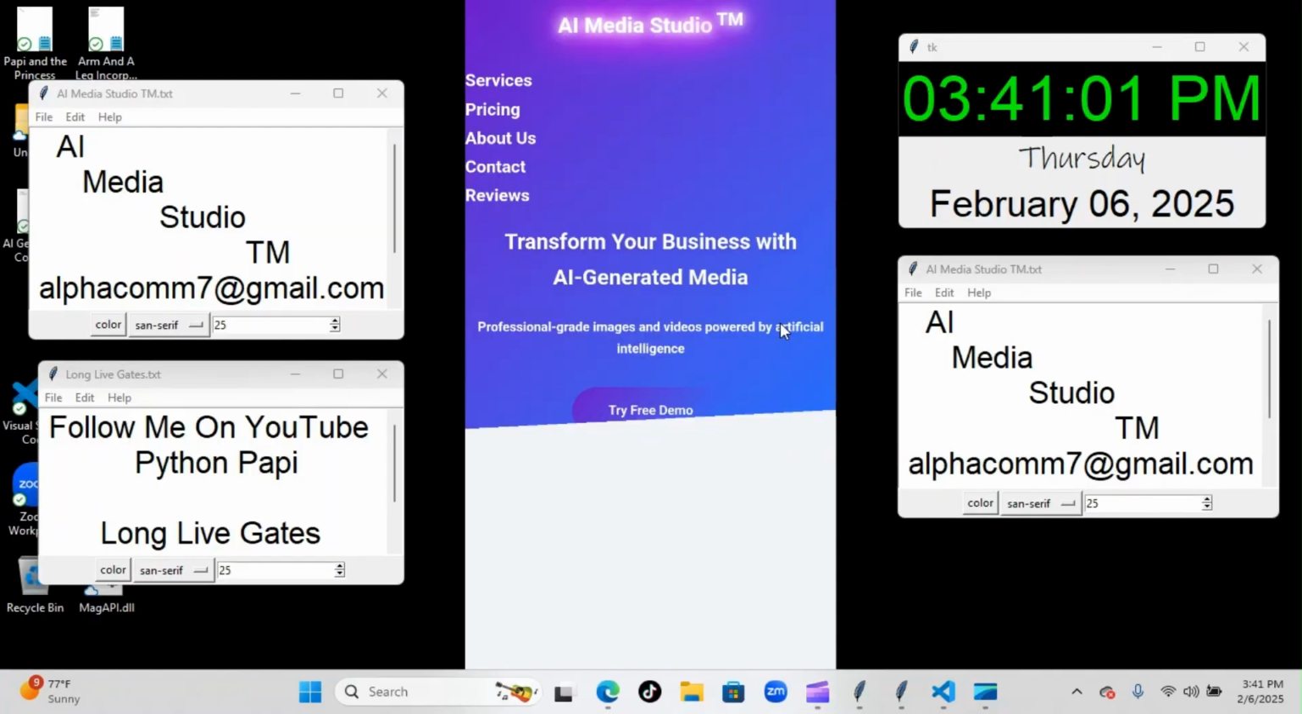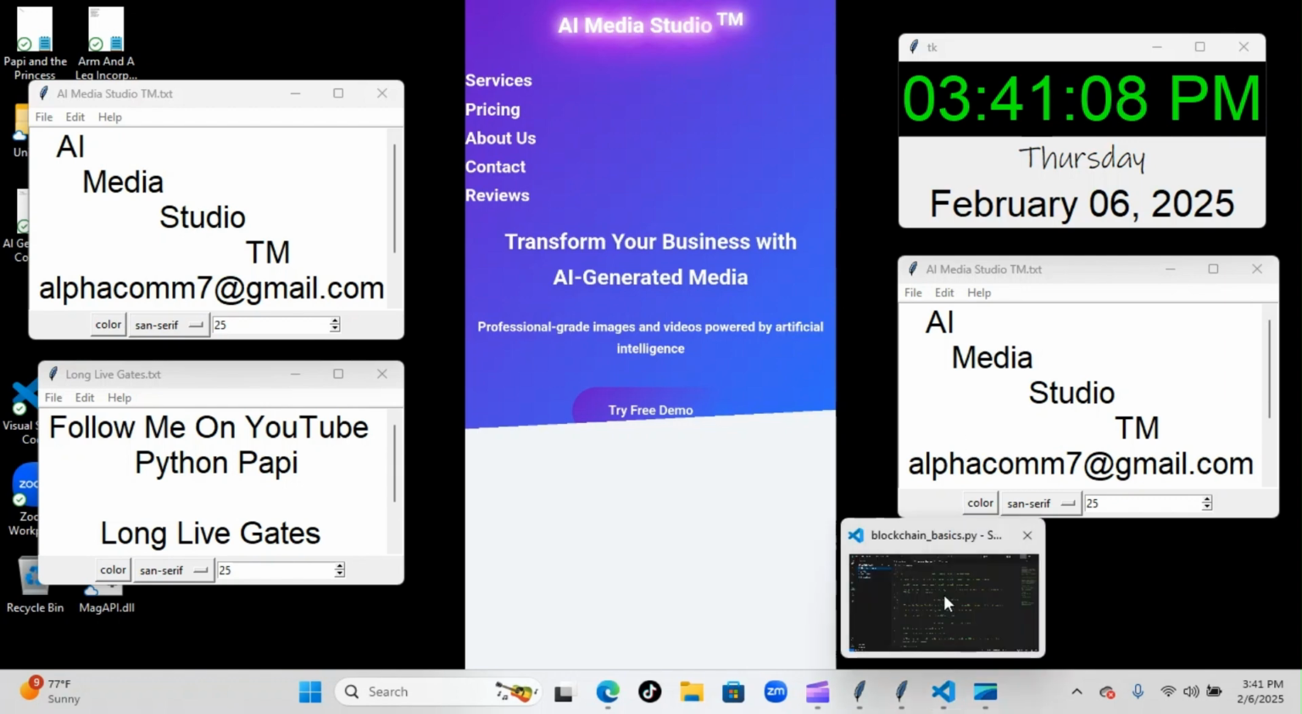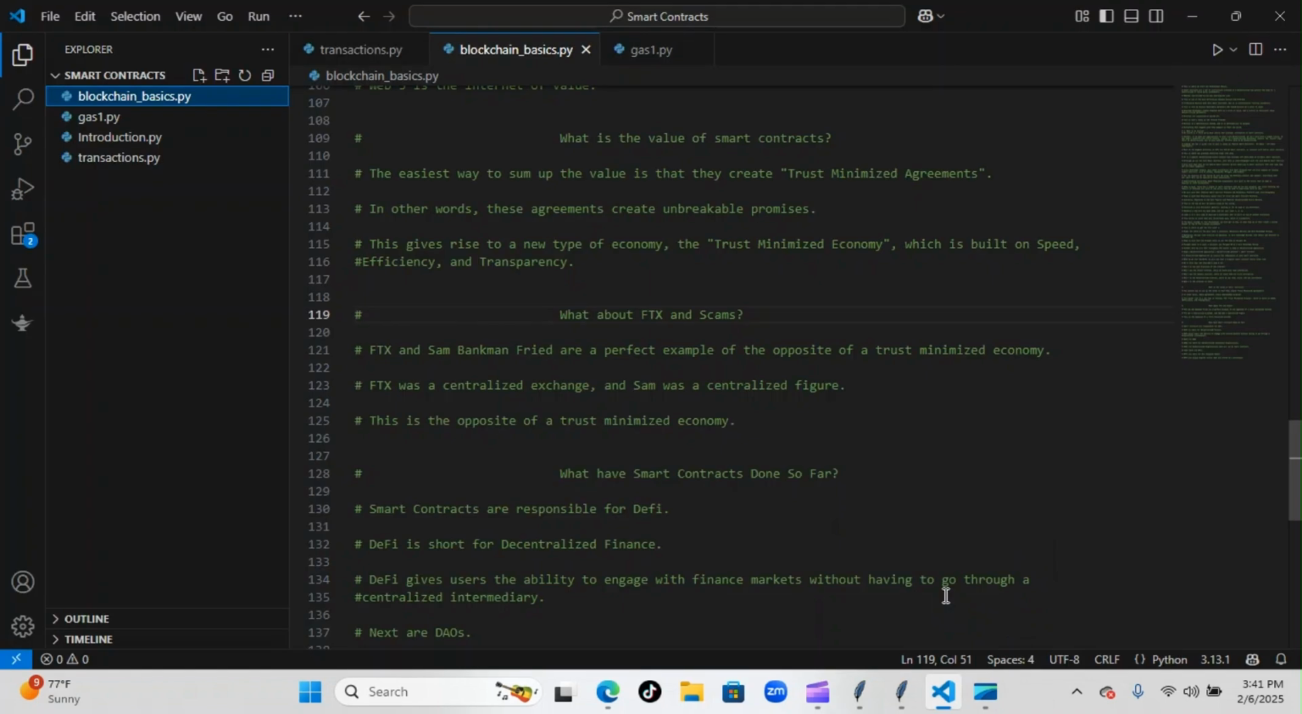Alright, on today's episode of Python Papi, we're back inside our smart contracts project. Let's have a look at what we went over today. Now, yesterday, you recall we did start our blockchain basics module, and today we did finish it. Let's go over some of the concepts that ended the module for us.